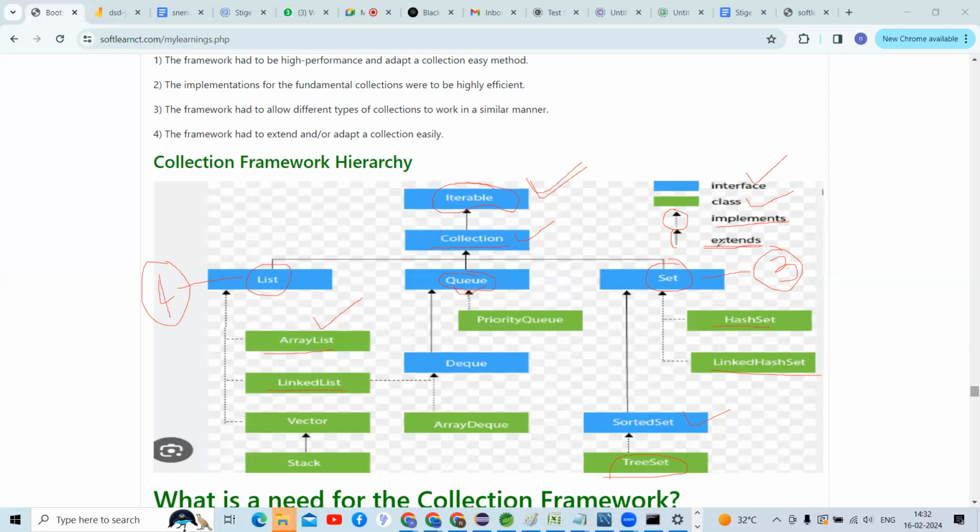Interface to interface we can use the extend keyword, and interface to classes we can use implement. Class to interface or interface to class we can use implement. You people can check here that I have given a small box for that. Which one is classes? Which one is interface? Where can we use implement? Where can we use extend?